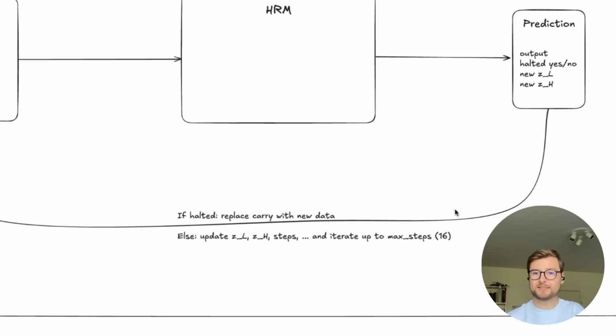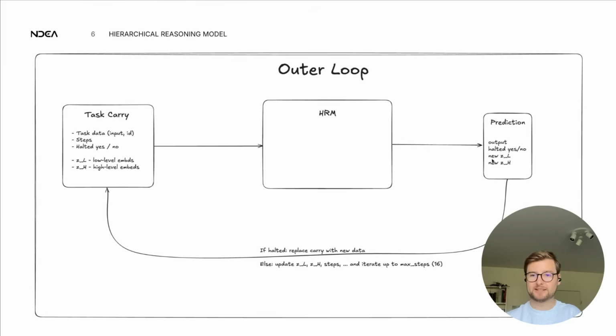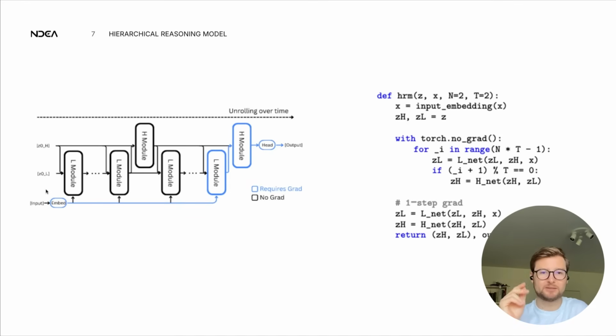And so the outer loop is basically, unless I'm done or I've reached the maximum amount of steps that I'm allowed to take, I keep going. So this data here, the L and H embeddings, they override these, and then I just keep going. I just keep iterating over this until the halted signal is yes, or I've reached the maximum amount of steps. That's the outer refinement.